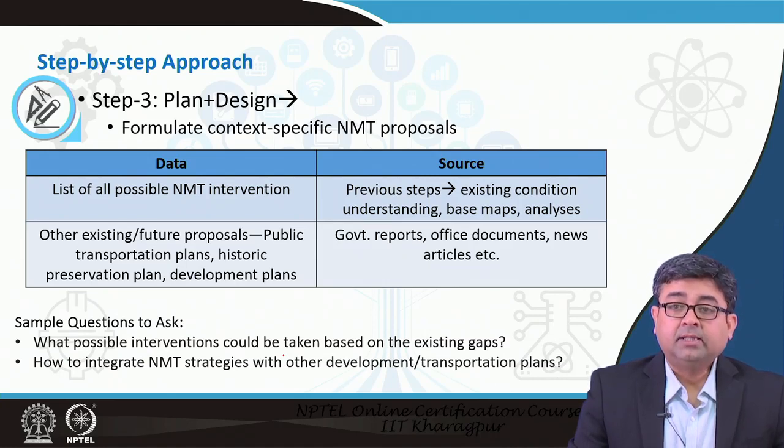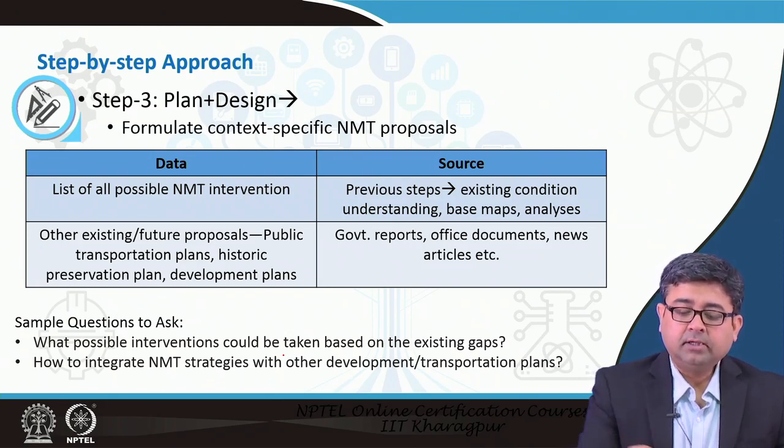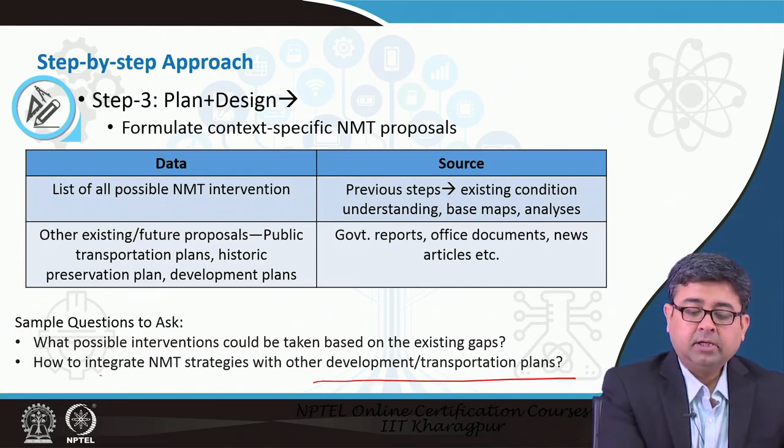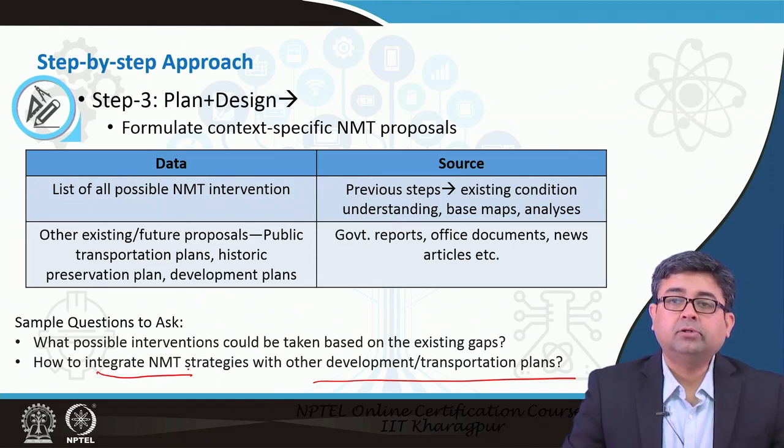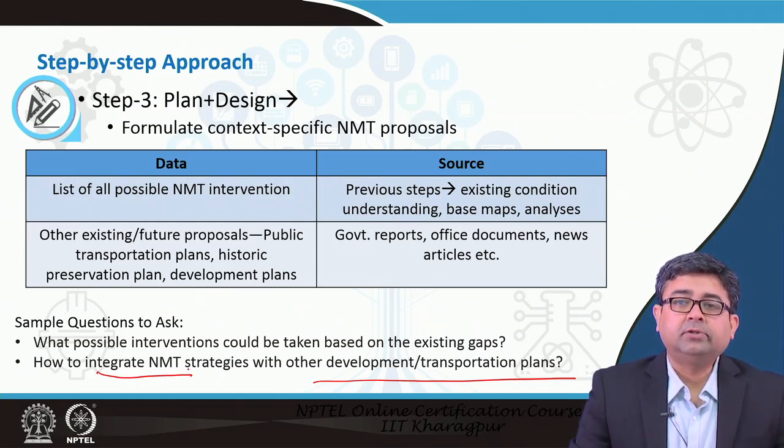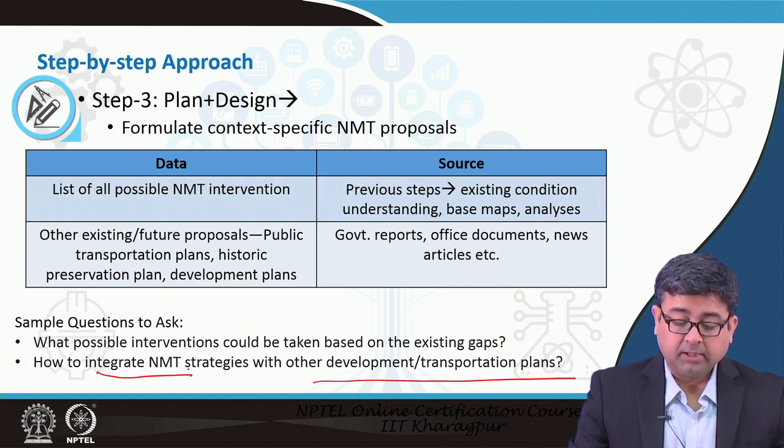The second question is how that NMT solution integrates with other transportation modes or other transportation plans. It is not a good thing to develop an NMT solution in isolation. It has to be well integrated with other transportation modes as well.